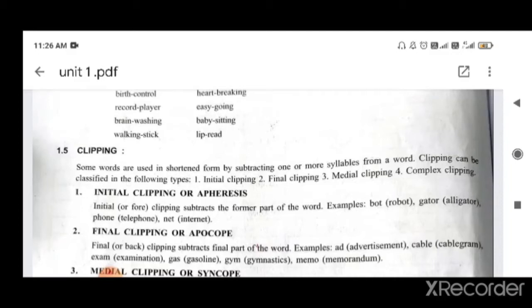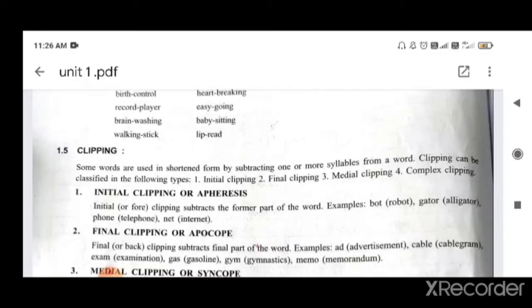from a word. Sometimes what happens is that we don't utter the full word. We don't say a full word to other people, but we use a short word for that. Either we use the initial part of the word or the last part of the word.